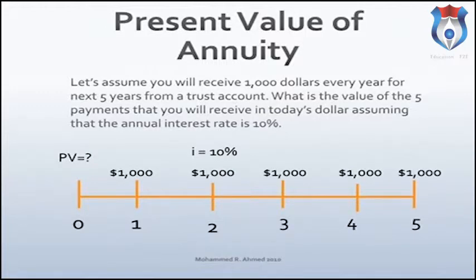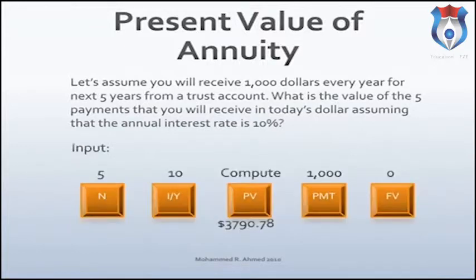Let's assume you will receive $1,000 every year for next 5 years from a trust account. What is the value of 5 payments that you will receive in today's dollar, assuming that the annual interest rate is 10%? First step is to draw the timeline for the time value of money analysis. Time period is 5 years, receiving $1,000 every year for next 5 years, which is the payment. Interest rate is 10%, and the question mark is on the left hand side. It is a present value of annuity analysis.